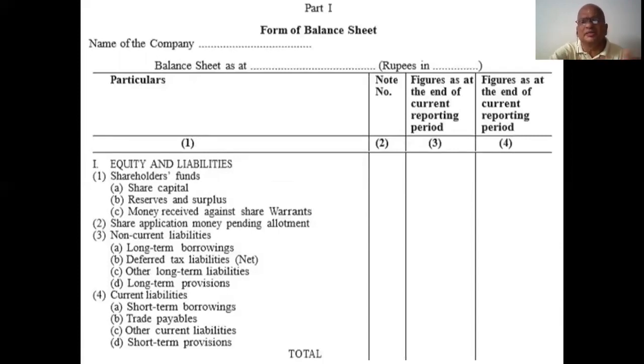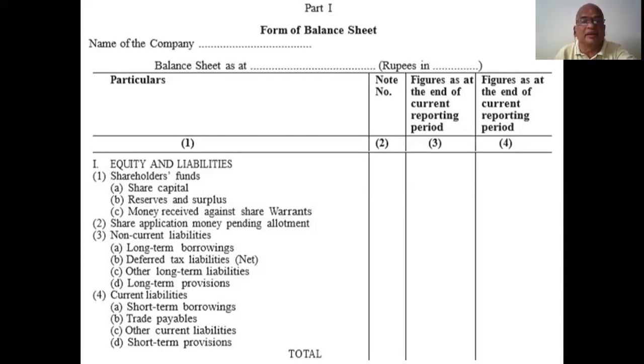Of course, all these items you know from your intermediate or your two-year degree also. But you must prepare all those items in a systematic manner, in a proforma manner, under headings. Up to this point, you put items according to your convenience and your practice, here and there. But here you must mention them under the proper headings only.